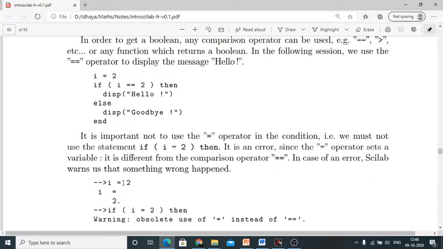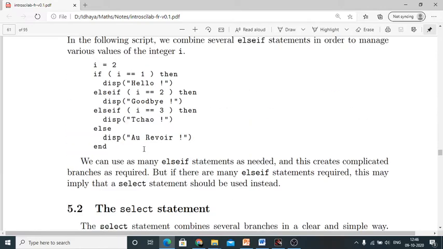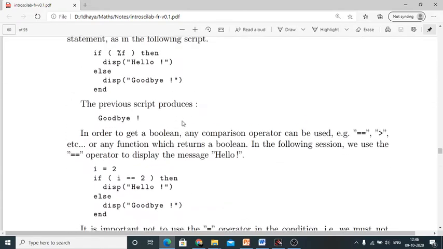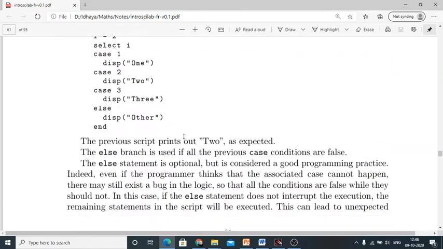And one more important thing, while you are checking the condition, you have to use double equal, not the single equal. Then here we have given else if later, right? So these are the things about this if statement. Shall we move on to the next one?